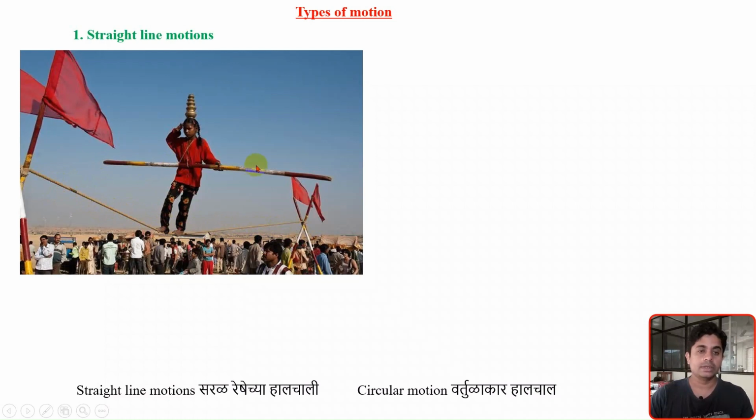And for walking, she is using this wooden stick to balance her weight. She has to travel in a straight path. If she doesn't follow that straight path, she will fall down. So in real life conditions also, sometimes a few objects must travel in a straight line path. Deviation from that straight line path is not allowed for those objects.